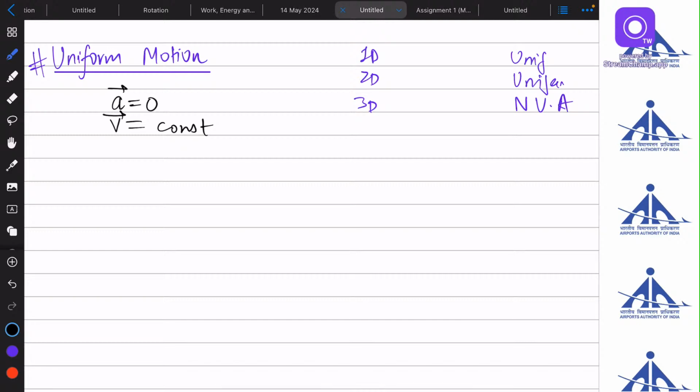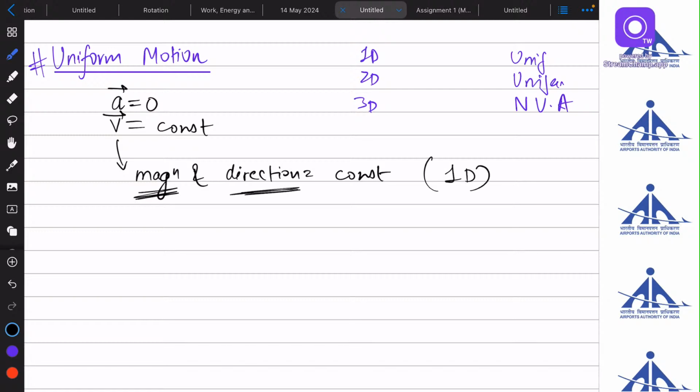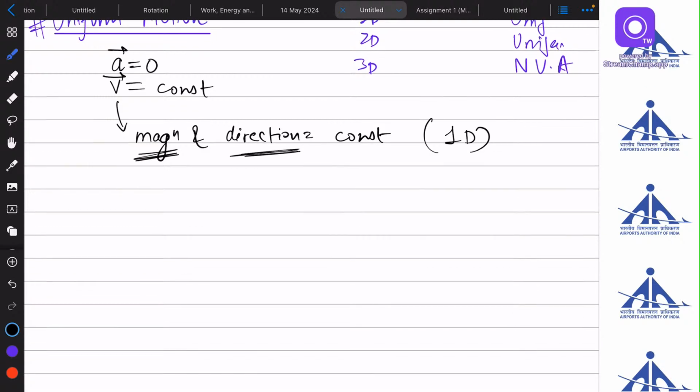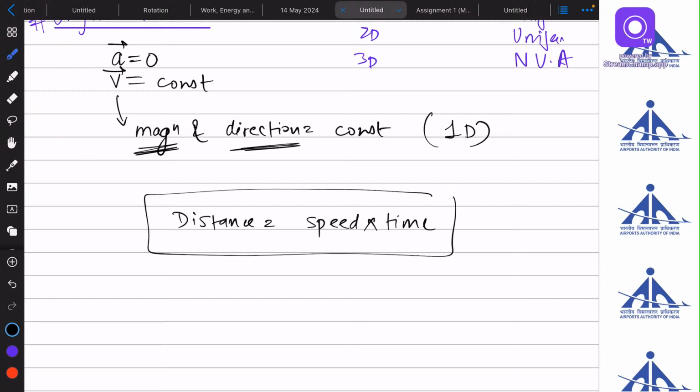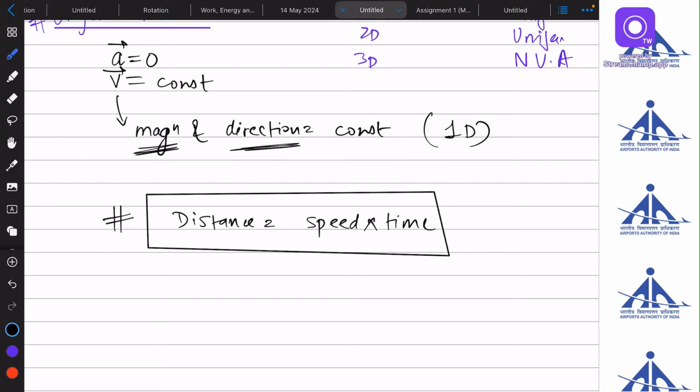Now, if the velocity vector is constant, it means the magnitude and direction both are constant. Neither the magnitude is changing nor the direction is changing, and definitely it will be a 1D motion. We have defined this earlier. So for this, displacement can be positive or negative, that will depend on the direction of the motion, but what we can always say is the distance will always be equal to speed, which is constant, into time.